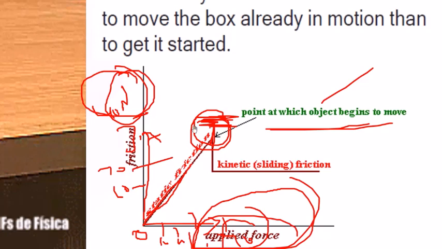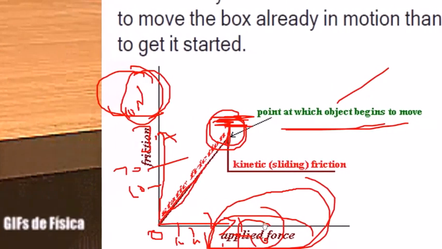After reaching the maximum static friction, our force is enough to move the block, so the object begins to move. From there, frictional force will decrease, and after some time it will become constant. So static friction is always more than sliding friction.